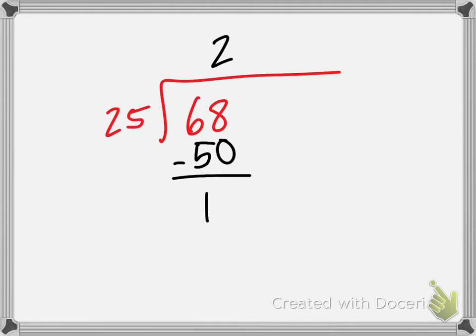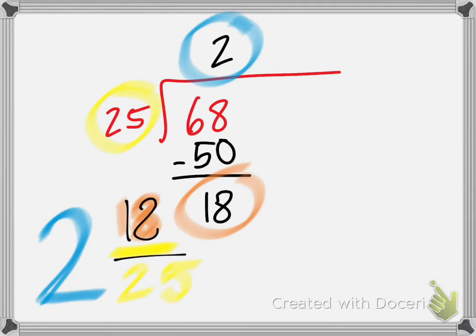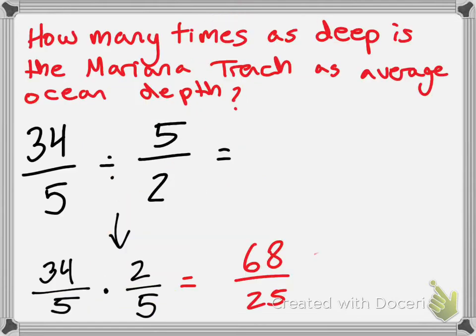You get 18. Perfect. And here's how it works. This is our new big number. It's our new integer. This, our denominator, always stays the same. And this is our new numerator. So that's our new numerator. So I get 2 and 18/25. So that is what this is as a mixed number. As we know, notice that our denominators never change with multiplication or division.